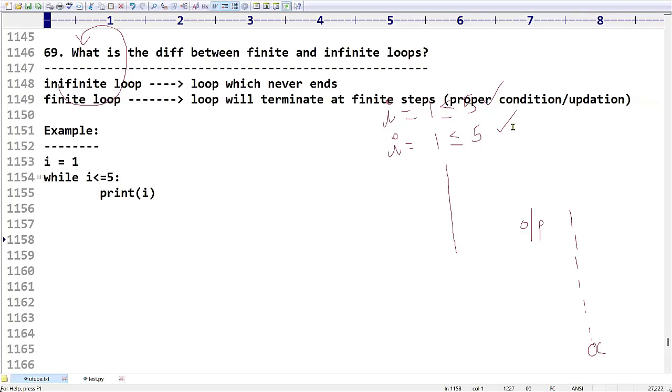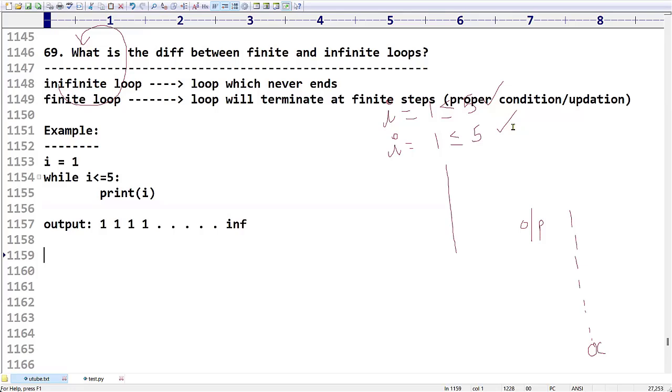Is it an example for infinite loop or not? Yes. What is the output for this program? 1, 1, 1, 1, and so on. How many times is it going to print? Infinite times. So what is the bug here? We didn't increment that number properly. That is the reason why we are getting this. I hope you understood the scenario very clearly.